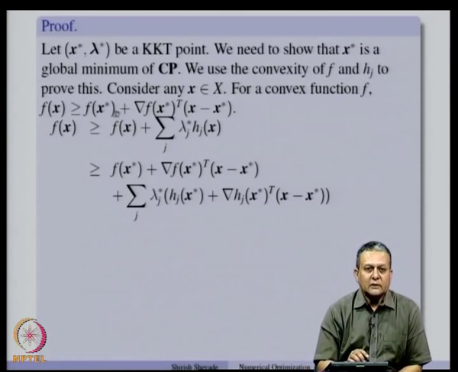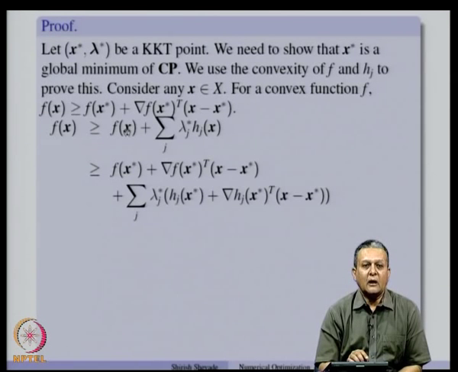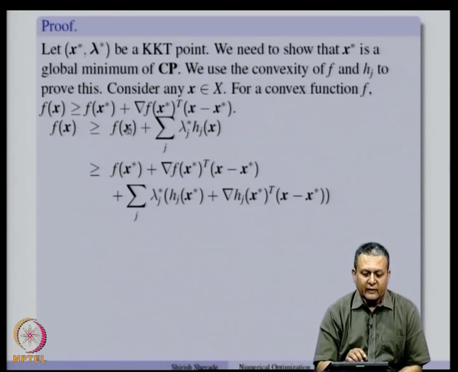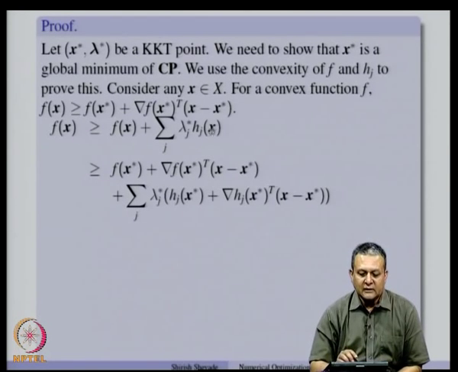Now let us make use of this result. Expand f(x) around f(x star) and use this inequality. So, f(x) is greater than or equal to f(x star) plus gradient f(x star) transpose (x minus x star), and since each hj is also a convex function, hj(x) is greater than or equal to hj(x star) plus gradient hj(x star) transpose (x minus x star).